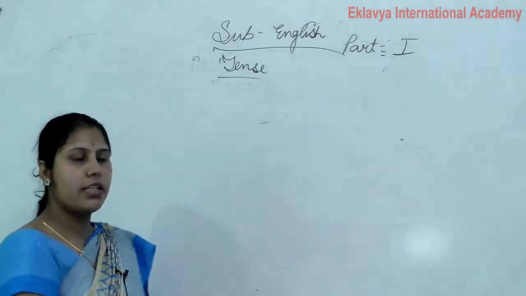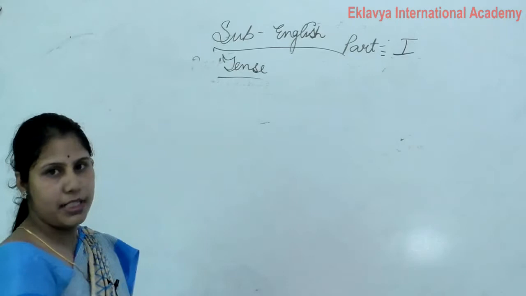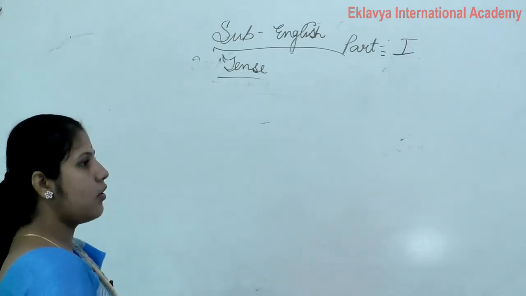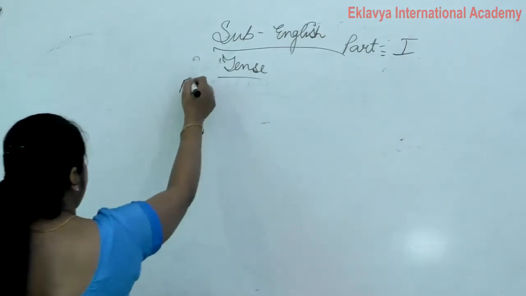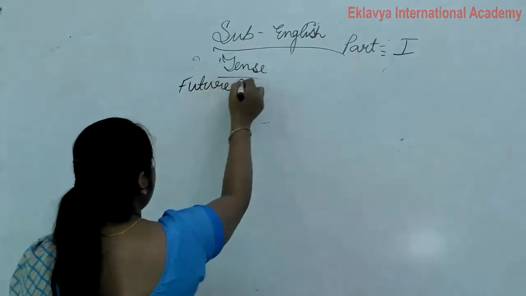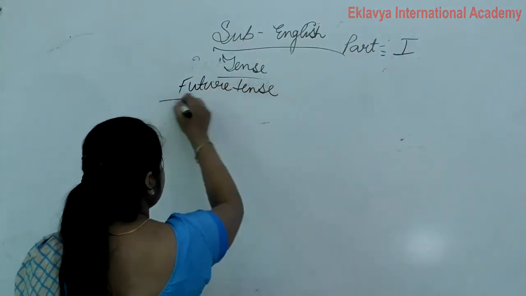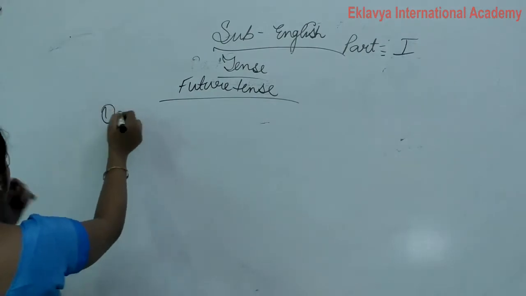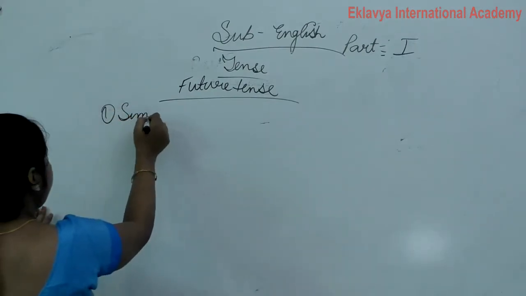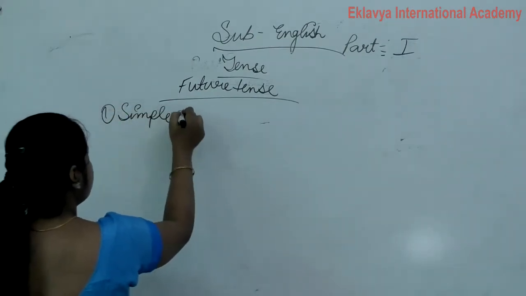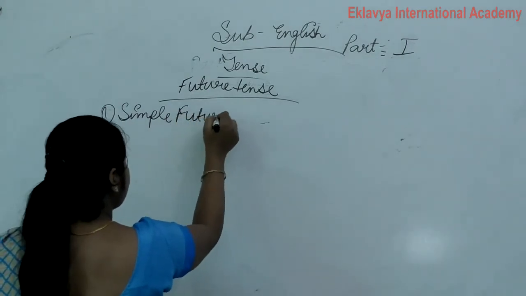In last class we discussed our present tense and past tense. Now we discuss our last part, that is future tense. Okay? That is future tense. Future tense part 1, that is simple future. Simple future tense.